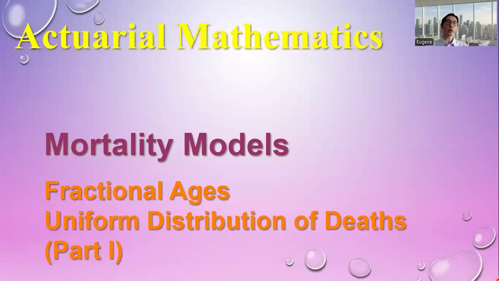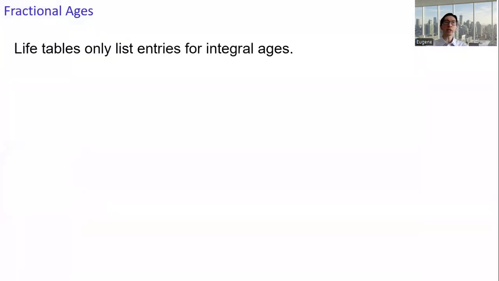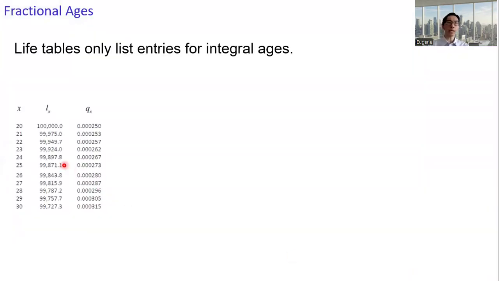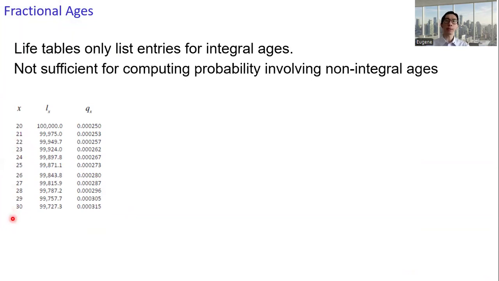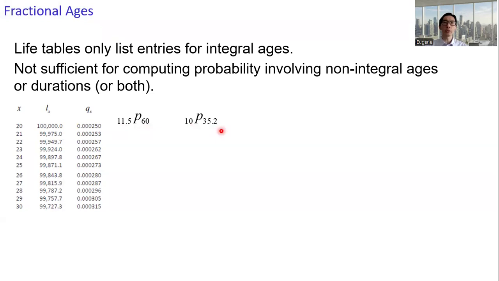Hello everyone. In this video, we will cover fractional ages. Usually the life table only lists entries for integral ages, where x is an integer. So it is not sufficient to compute probabilities involving non-integral ages or non-integral durations or both. For example, 11.5 p 60 has a non-integral duration, 10 p 35.2 has a non-integral age, and 4.8 q 80.5 has both.